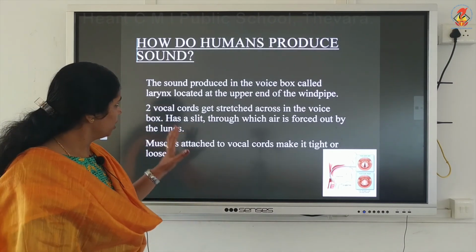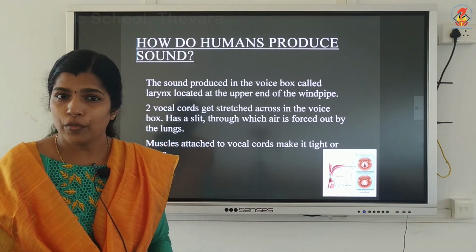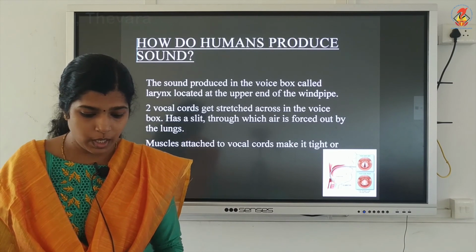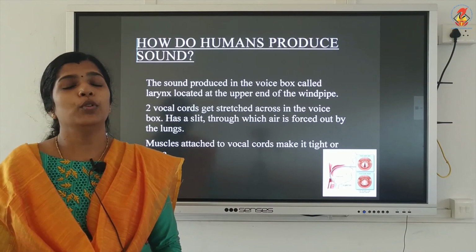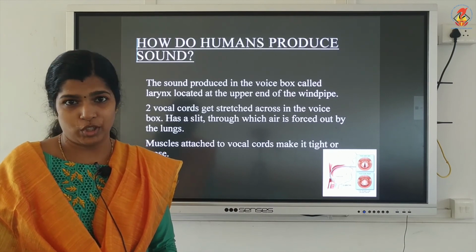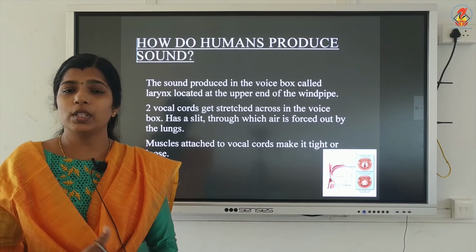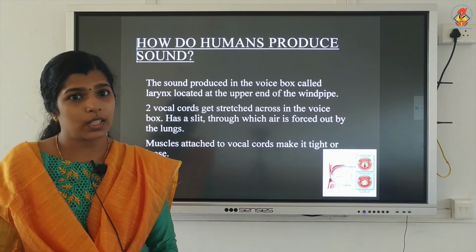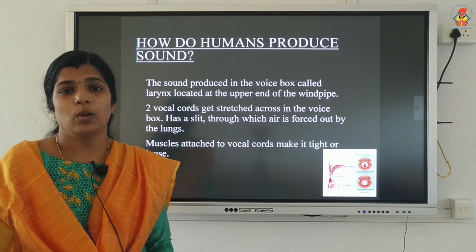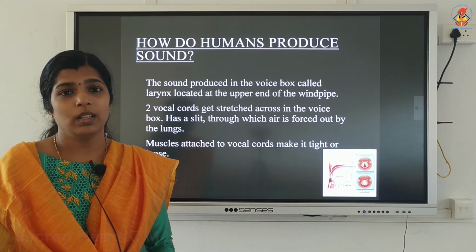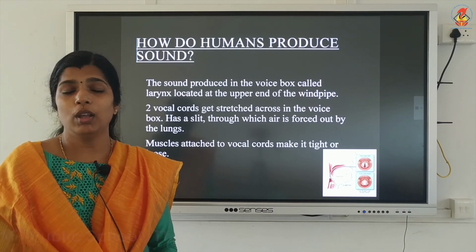So, in this video we discussed sound that is produced by the vibration of objects. What is meant by vibration? To and fro motion of an object is known as vibration. Different musical instruments produce sound depending upon which part of the instrument is vibrating. It can be a stretched string, a stretched membrane, or an air column.